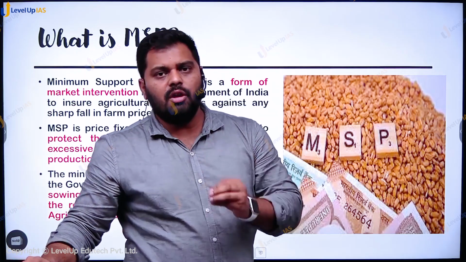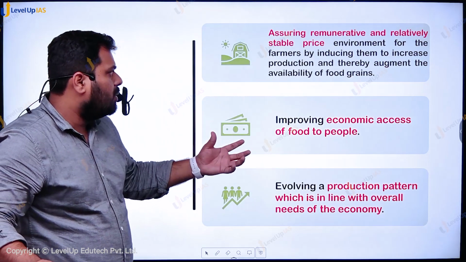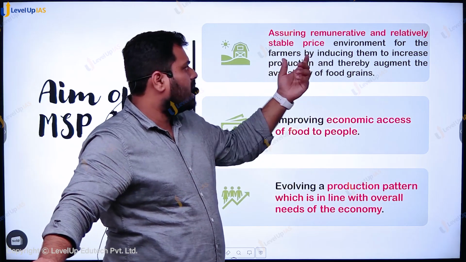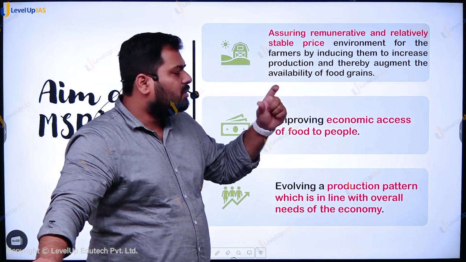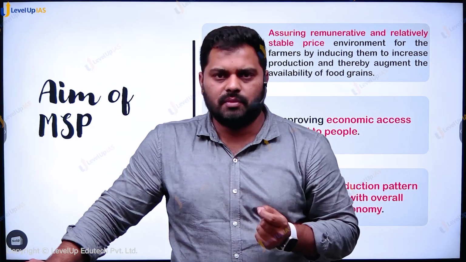But the real reason why this MSP was conceived is not one but rather three. Firstly, as we have talked, it is an assured, remunerative and relatively stable price which is promised to the farmers even before they are sowing the crops.